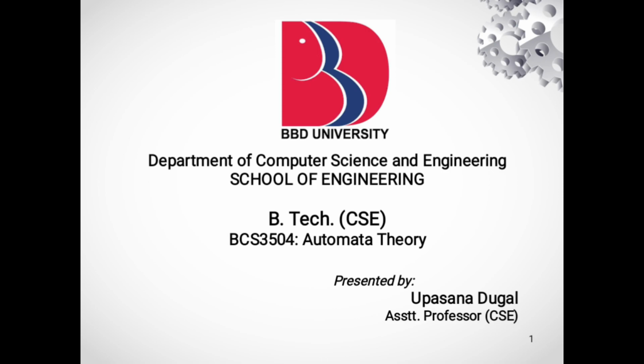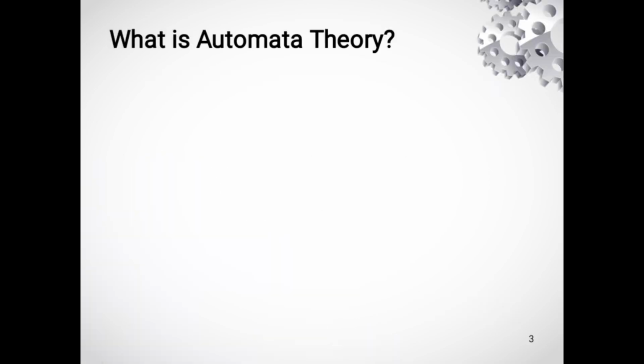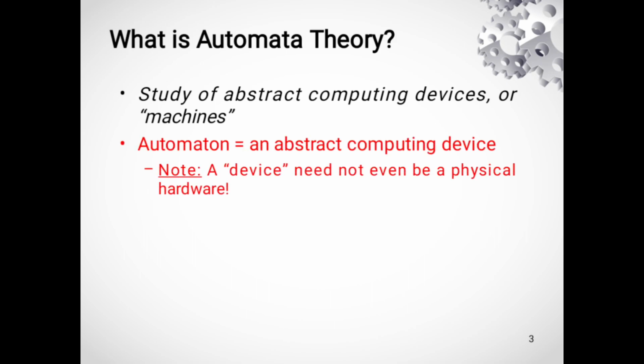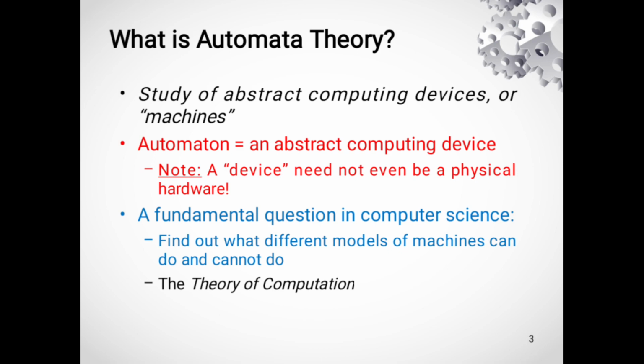Today I am going to give you a brief idea about automata theory. In this course, we are going to mathematically model a computer or a machine in general, and then we are going to study the theory about it. The word automata relates to computation.